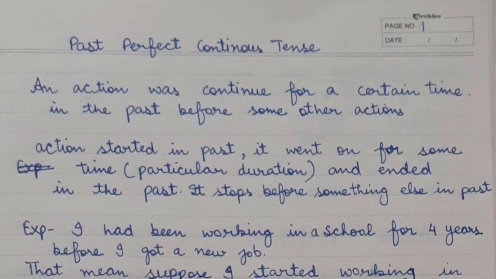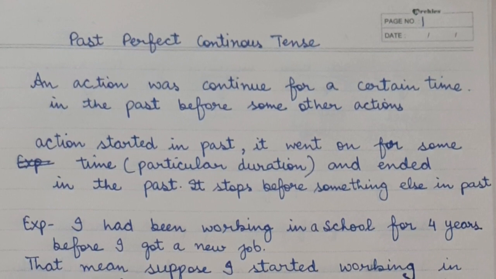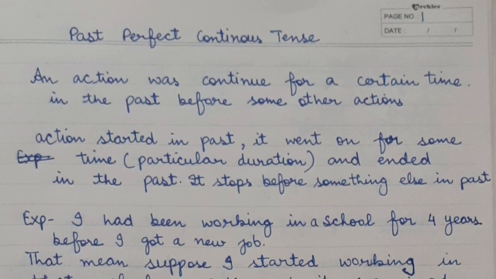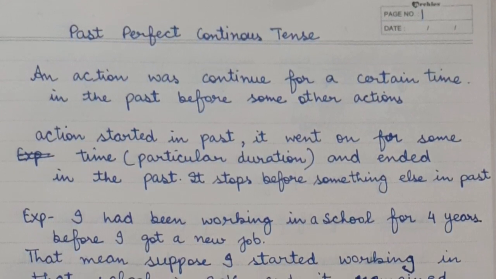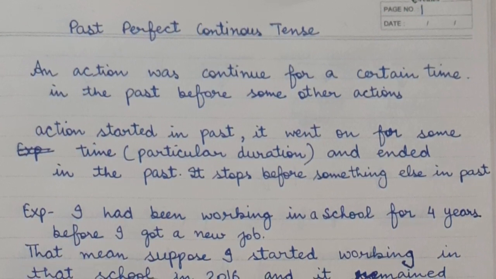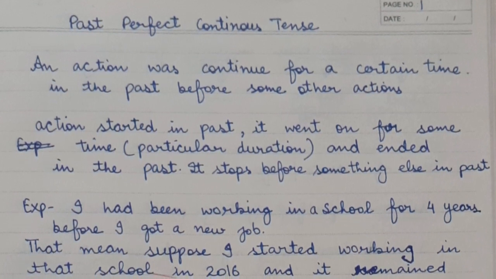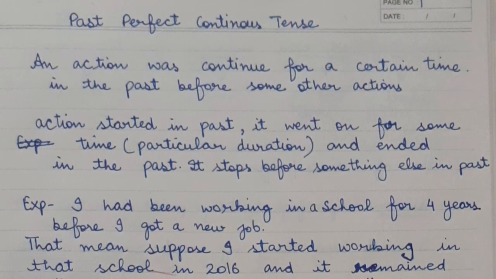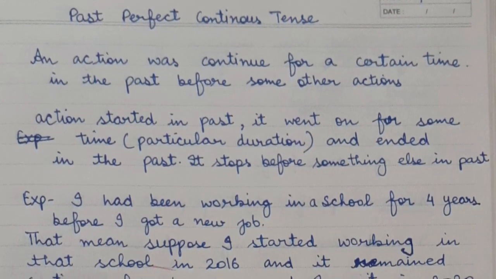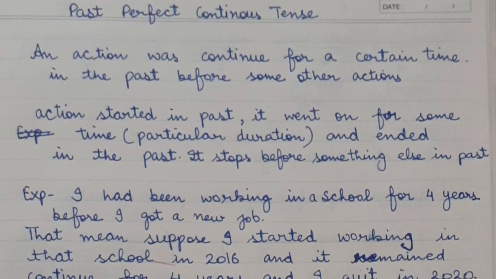Hello friends, today we will do past perfect continuous tense. First of all, I'll tell you the meaning. An action which was continued for a certain time in the past before some other actions. Now, that means an action started in past and it went on for some particular duration and ended in the past. It stops before something else in the past. That means before some other action.